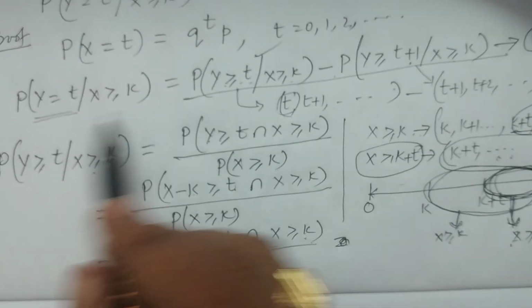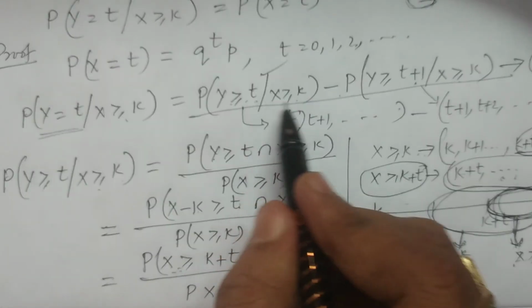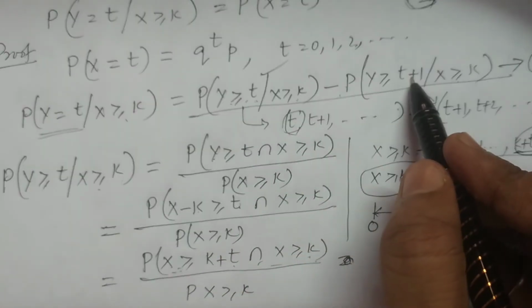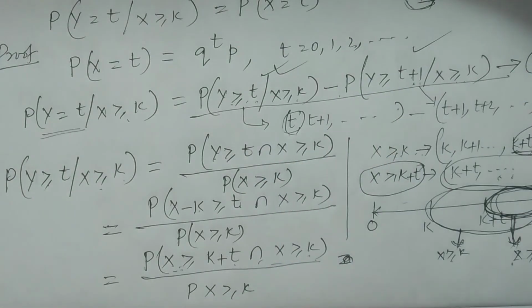What is equation 1? We have considered probability of y is equal to t given x greater than or equal to k is nothing but probability of y greater than or equal to t given x greater than or equal to k minus probability of y greater than or equal to t plus 1 given x greater than or equal to k. These two values we have just now obtained. So therefore, substitute in equation 1.